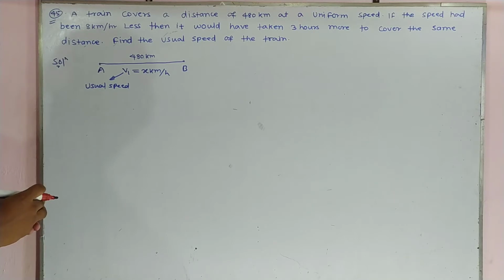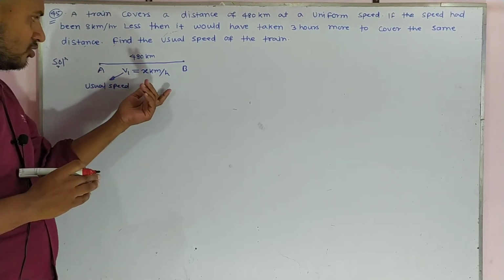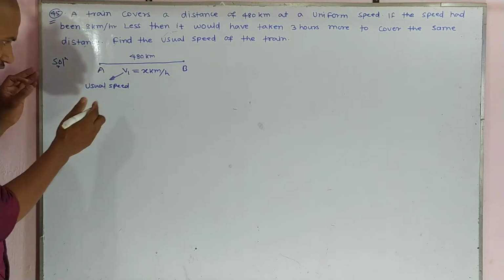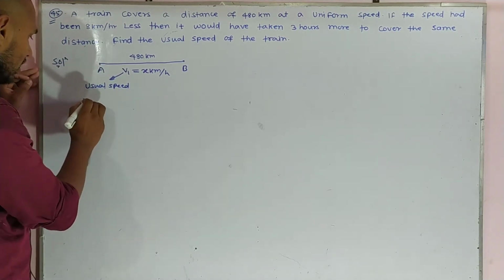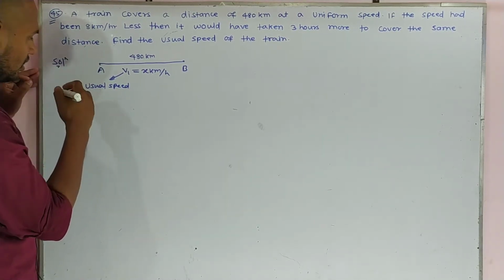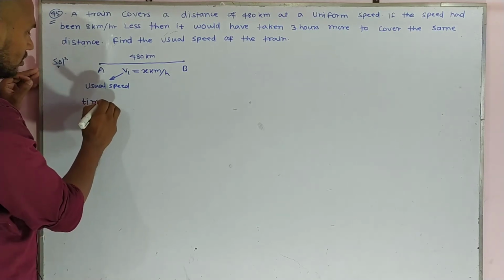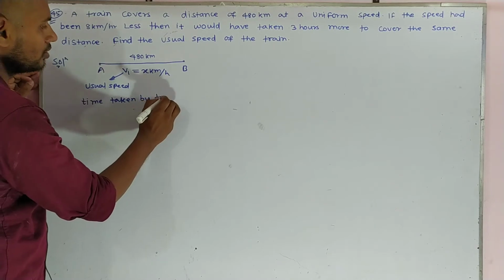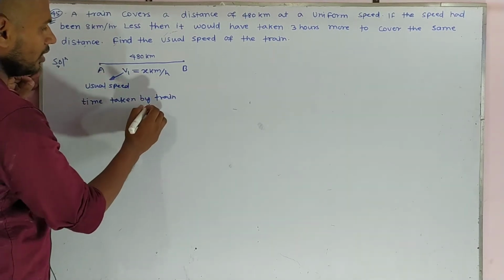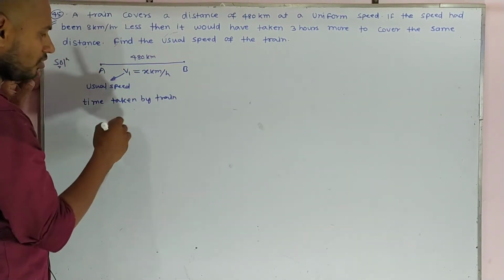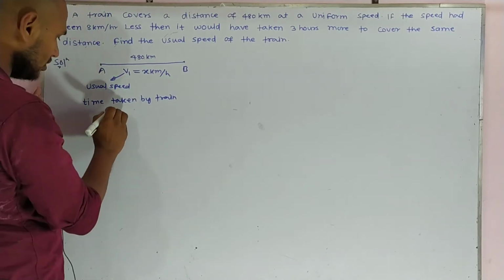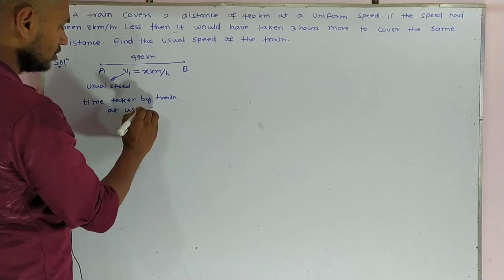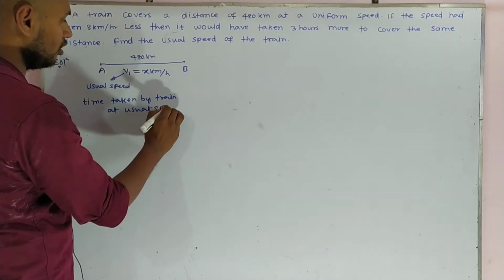If the speed is x kilometers per hour, then we find the time T1, the time taken by the train at the usual speed.